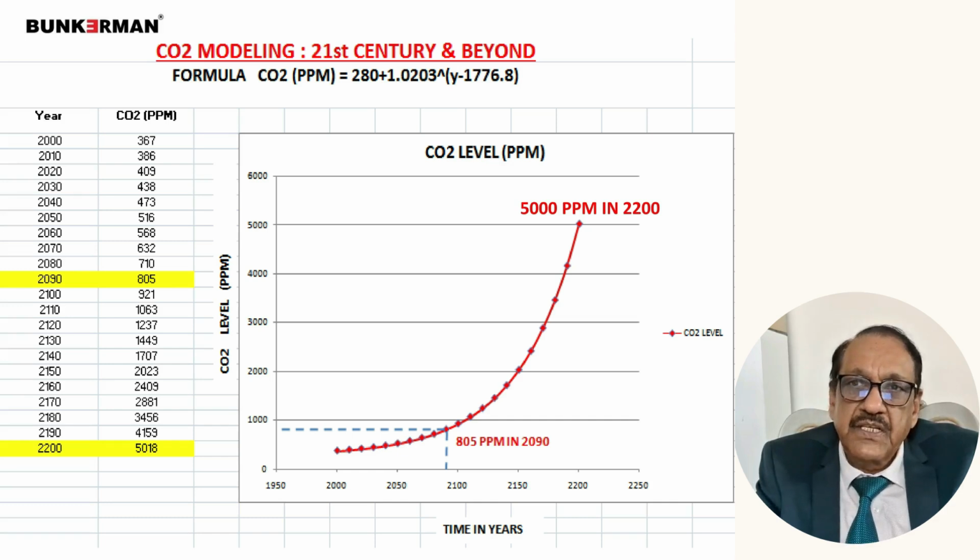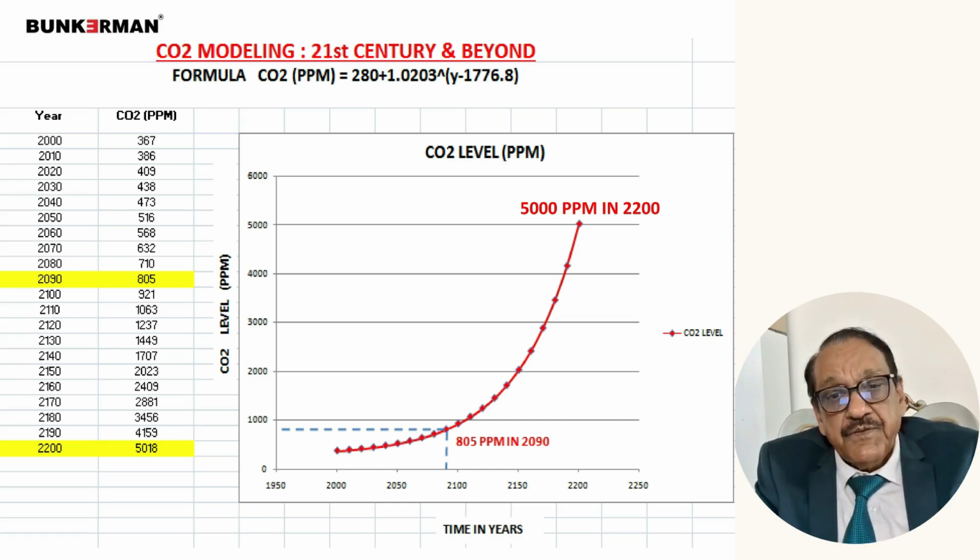And if we do not arrest this CO2 in the environment by any means, then this is going to be our future in the 21st century and beyond. The same equation which was in the earlier graph, if we extrapolate it further, then it is expected that by 2090, this will cross the safe limit of 800 parts per million.